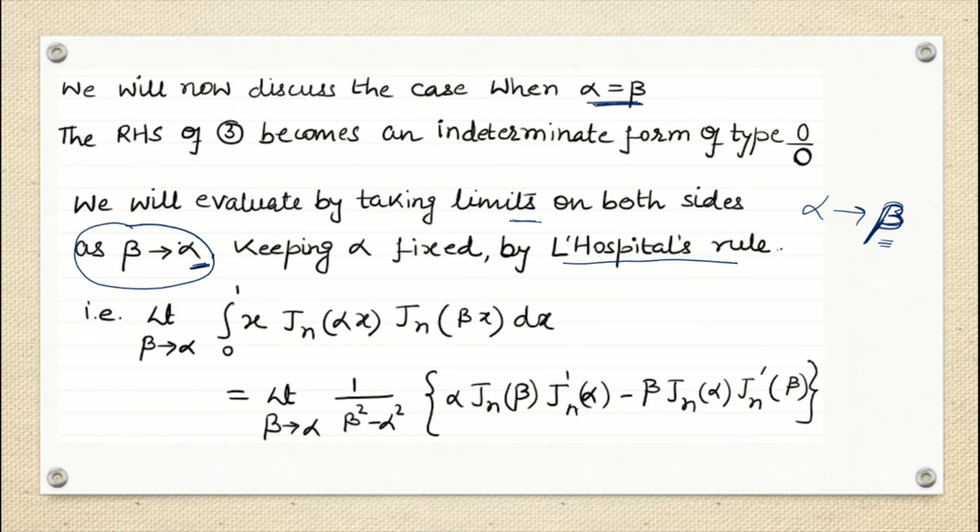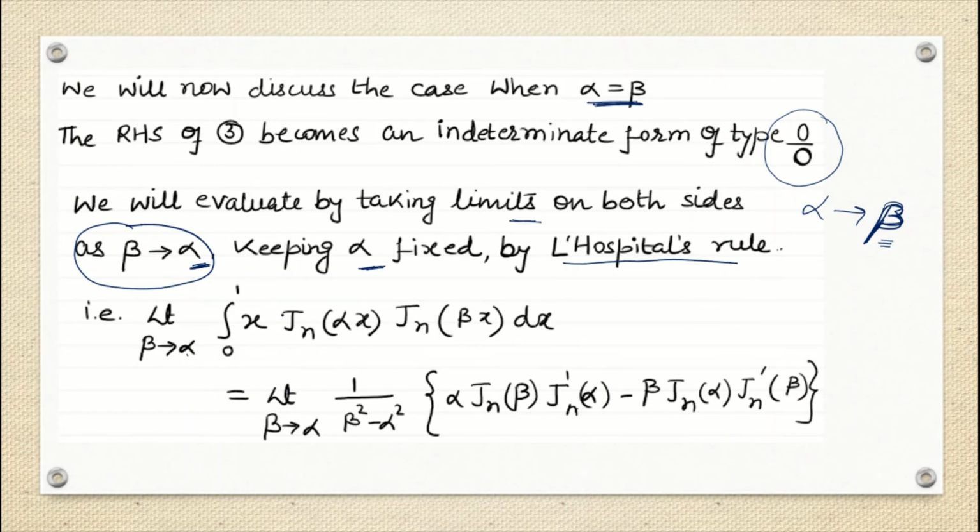Now, since we are taking beta tends to alpha, I am taking alpha fixed, alpha constant, and beta is varying, tending to alpha. What does it mean? If we take alpha and beta both the same, that will be the problem, the indeterminate form. So for that only we are taking the limit where beta tends to alpha, and my left hand side stays as it is, in whatever form is given, and even the right hand side everything is the same.